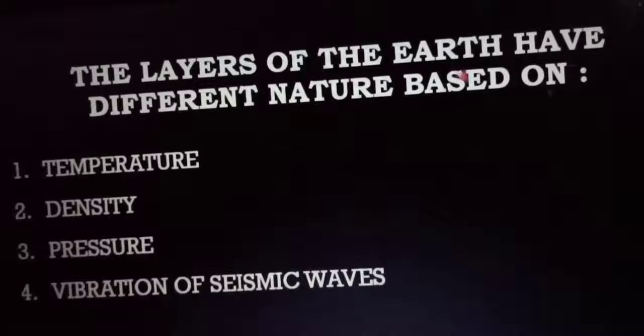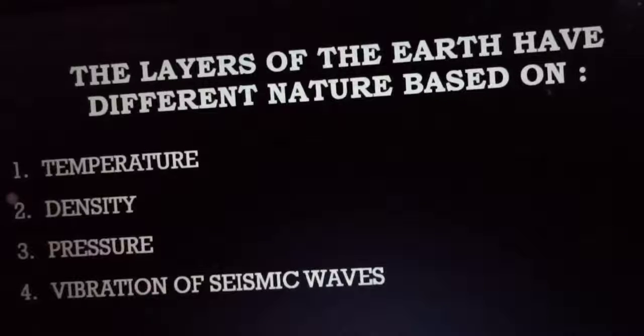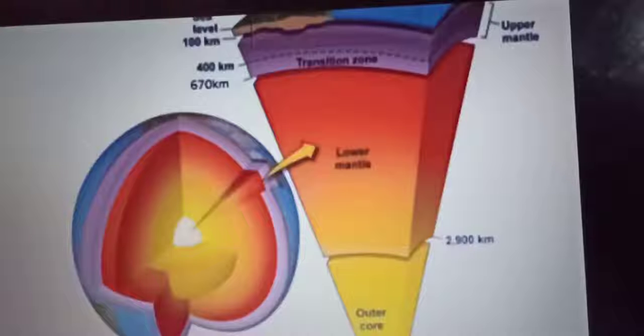The layers of the earth have different nature based on certain factors. So the number one factor is the temperature. The temperature condition of the earth's interior is not same all throughout the deep. It differs from layer to layer. Okay, you can see the layers are given over here. The temperature varies from the different layers. So I already said about the different types of the layer.